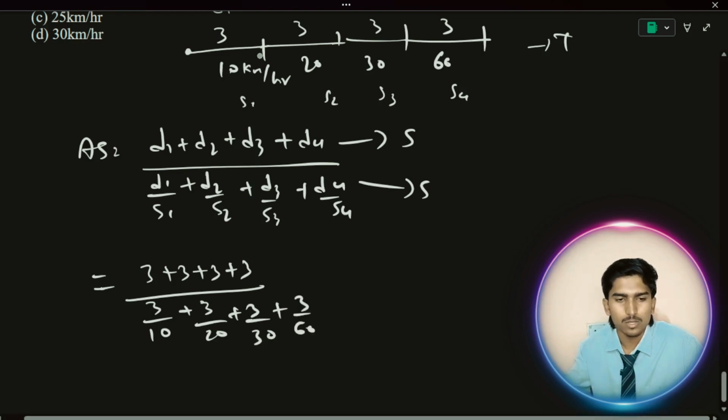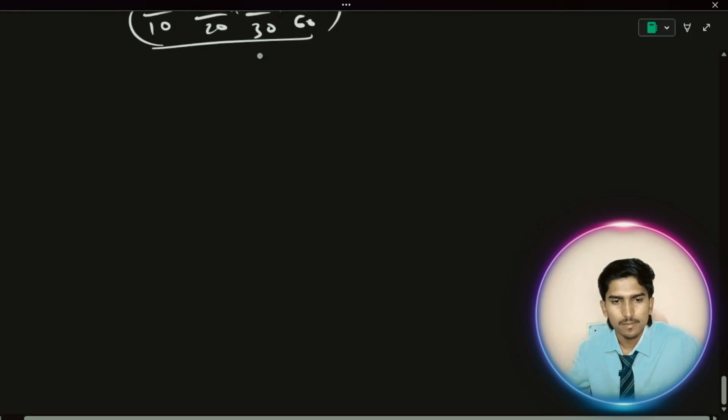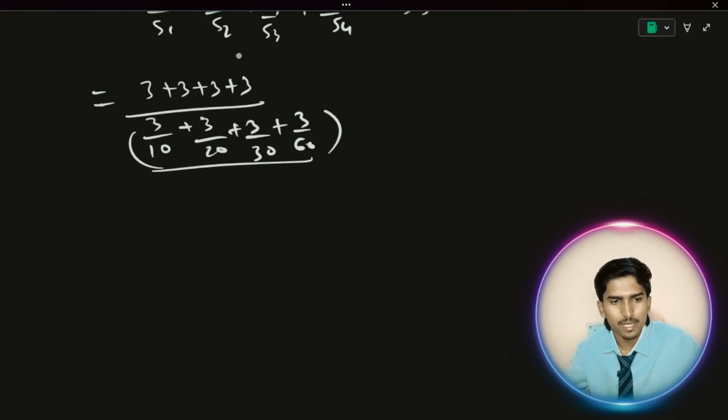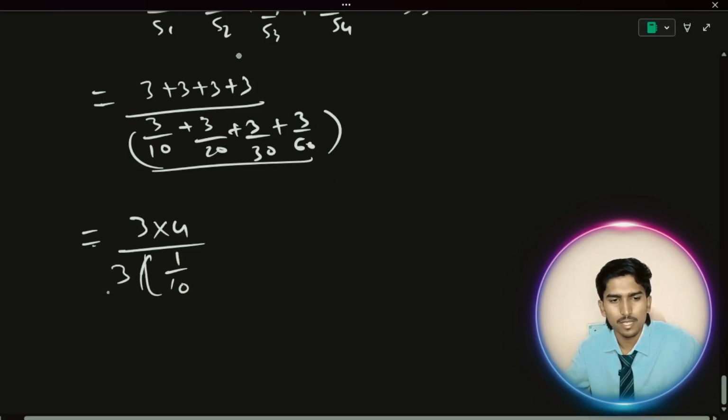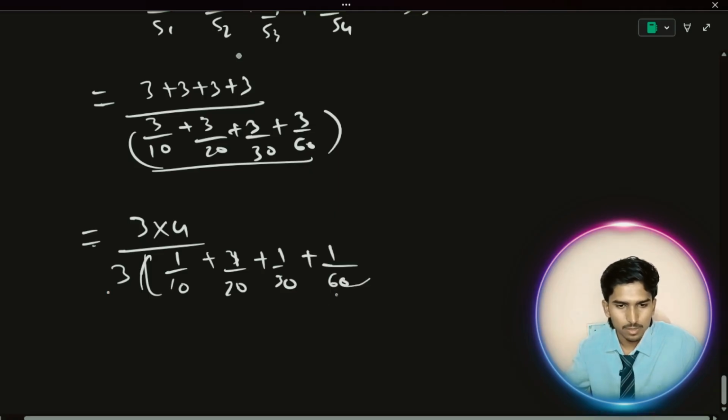How to solve this one? Let's solve the denominator separately. Let's solve directly only. 3 into 4 on top. Take 3 common in the denominator: 1 by 10 plus 1 by 20 plus 1 by 30 plus 1 by 60. The 3s cancel.